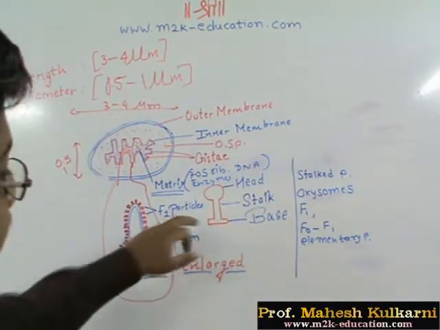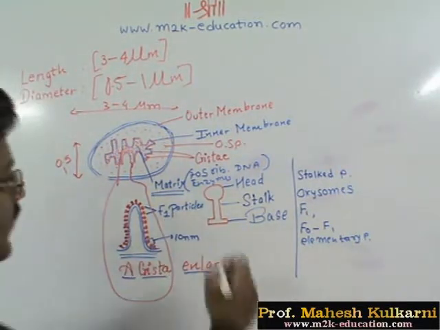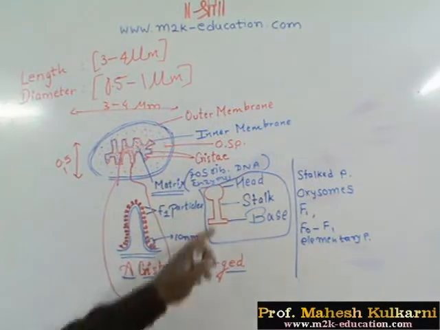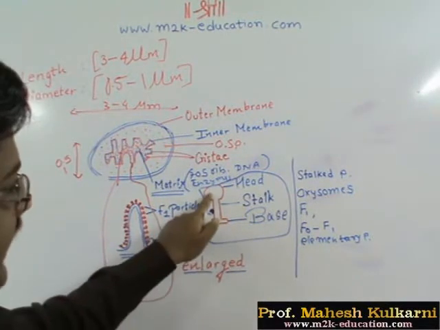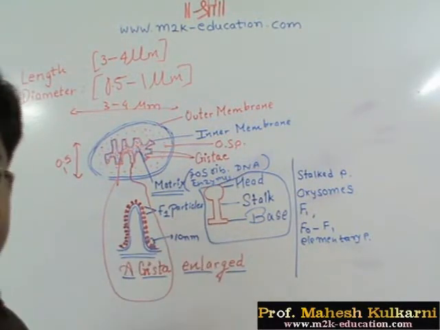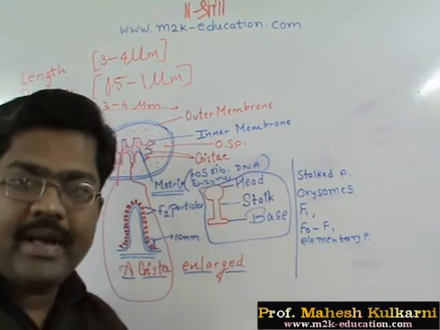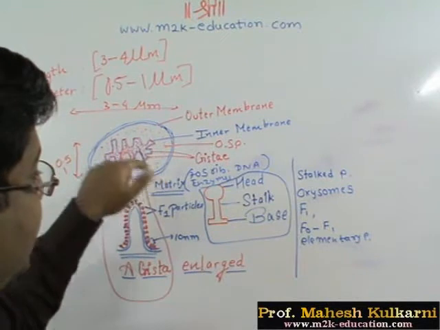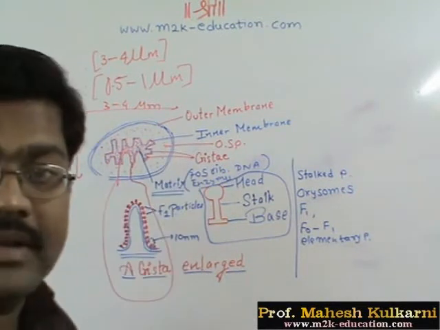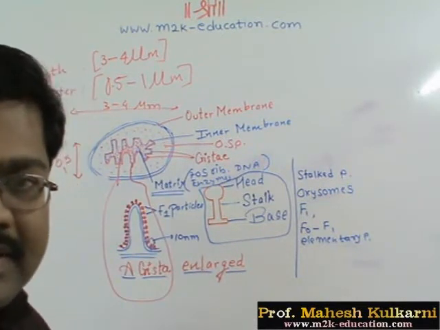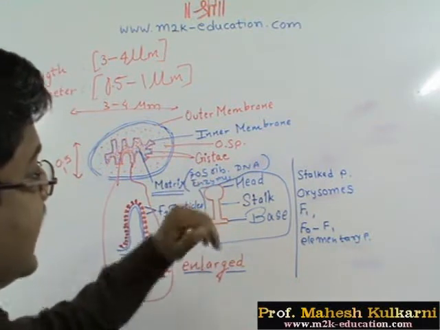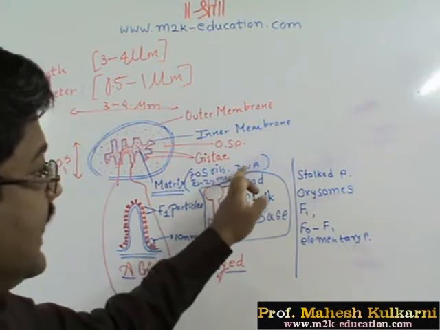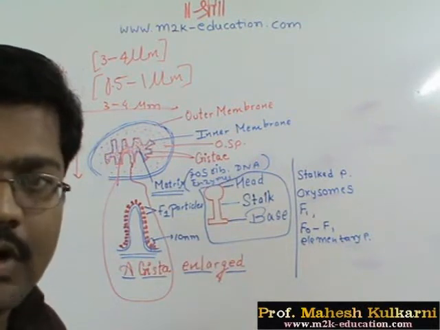Then the structure is like this. The F1 particle has a structure like this: head, stalk and base. So this is the structure of the F1 particle. The matrix present here, meaning the space inside the inner membrane, is filled with 70S ribosomes. DNA is also present here.